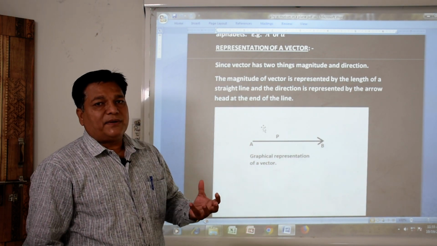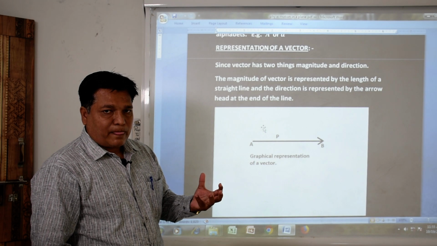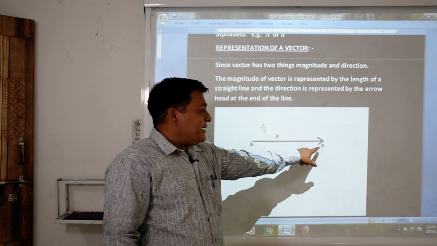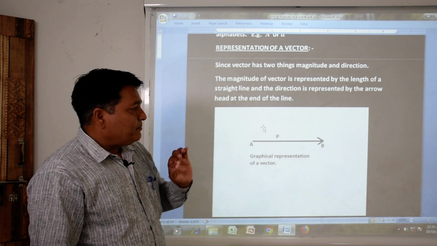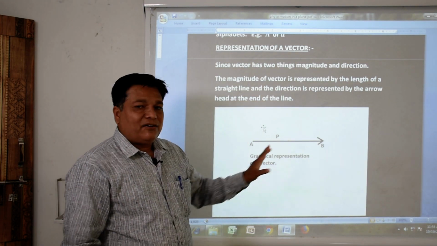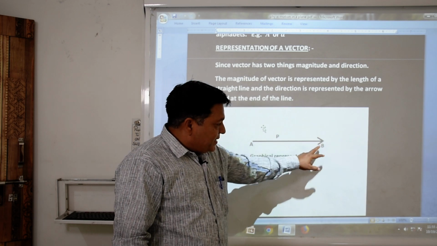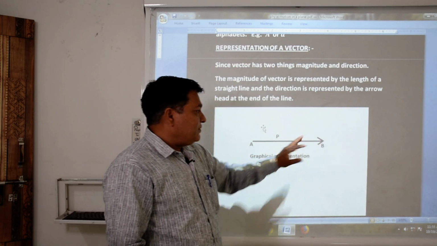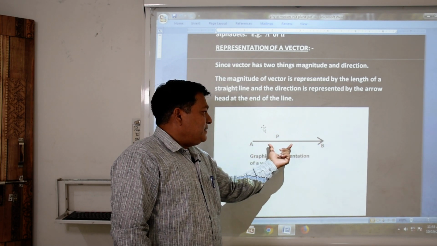This is the graphical representation of a vector. A is the initial point of the vector, B is the ending point. The initial point A is called the tail of the vector, and B is the end point, indicated by an arrow, which is the head of the vector.